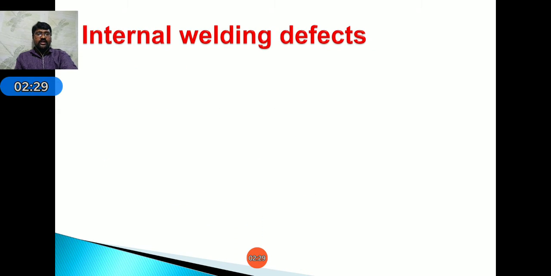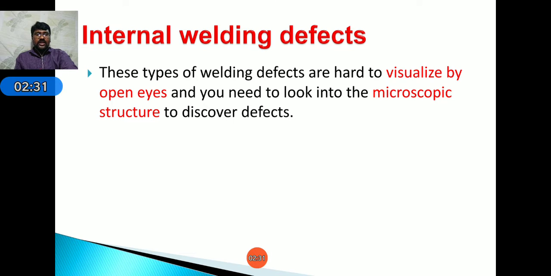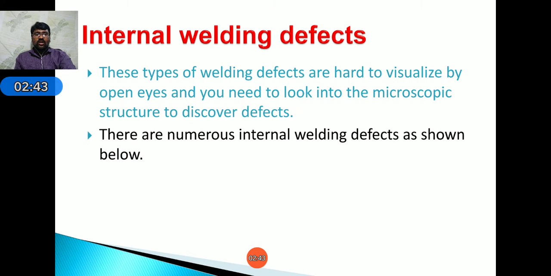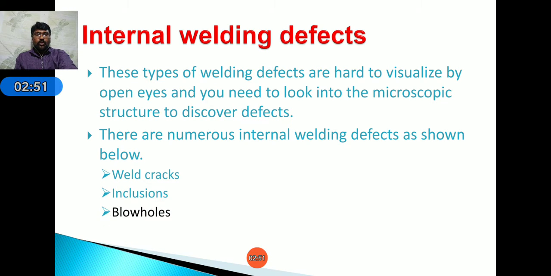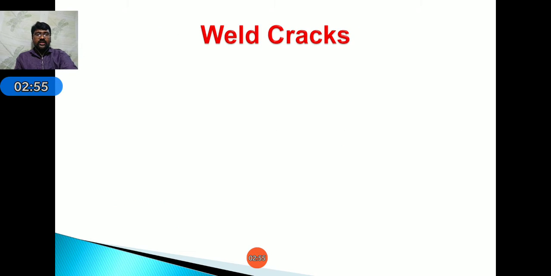Coming to internal welding defects, these types of welding defects cannot be visualized by open eyes, and you need to look at the microscopic structure to discover these defects. There are numerous internal defects shown in the figure below, that is welding cracks, inclusions, blowholes, and incomplete fusion. These are the different defects.